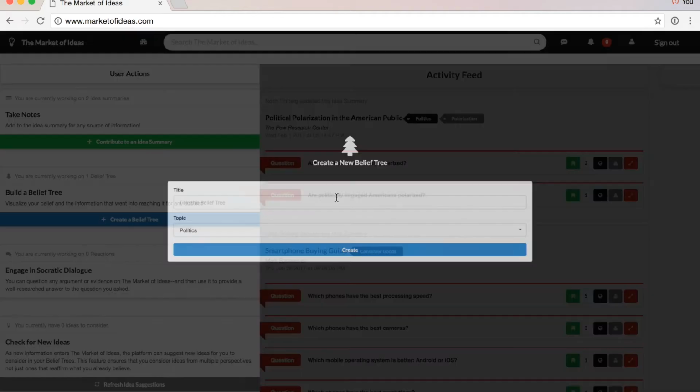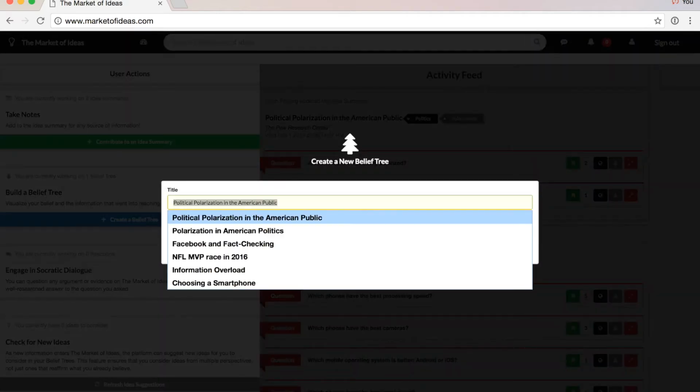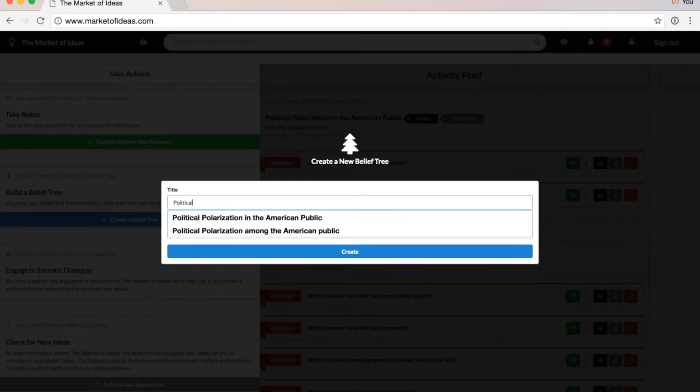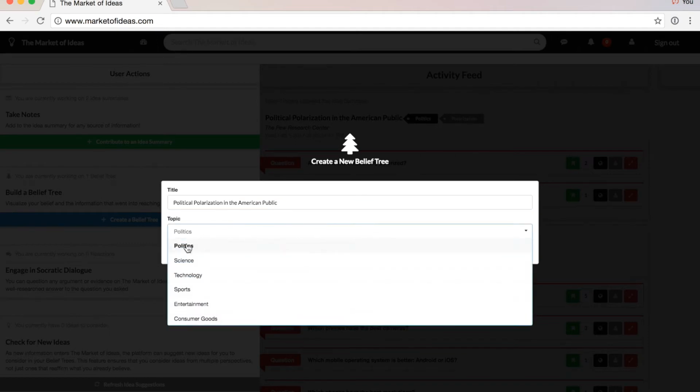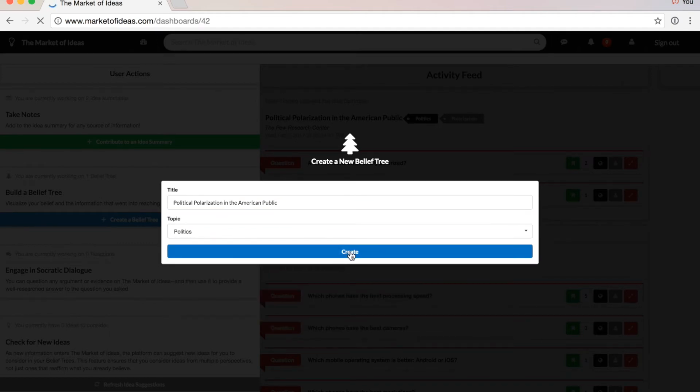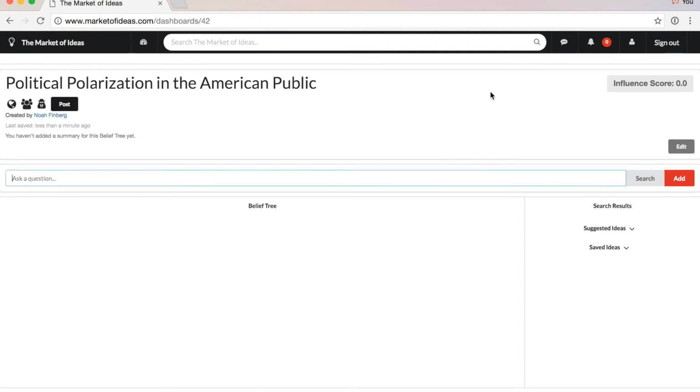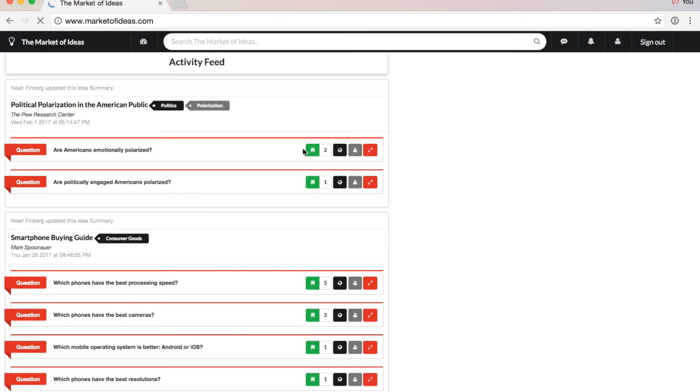On the market of ideas, here's how you can actually build a belief tree of your own. I studied political polarization, so I think I'd like to create a belief tree for that. Just type in a title, pick a topic, and then hit create. This page is where you'll actually build your belief tree, but before we can do that, we need to gather some ideas. One way to gather ideas is to save them as you use the site.